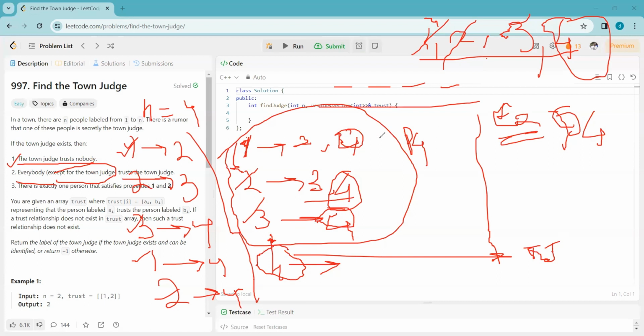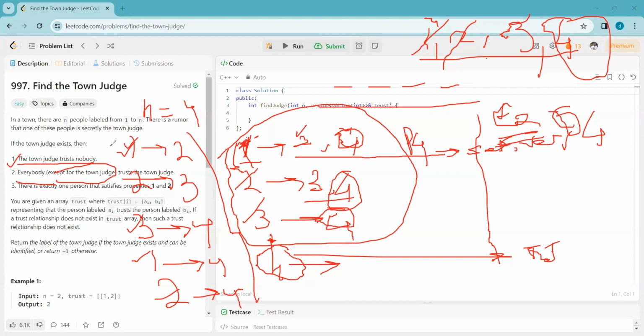So in this way, we can identify. So what have we done here? We have mapped the persons whom we are trusting. Like we have mapped person number 2 and person number 4, since person number 1 is trusting them. And a person can trust more than one person, so it will be either a set or a vector, if we define a data structure.